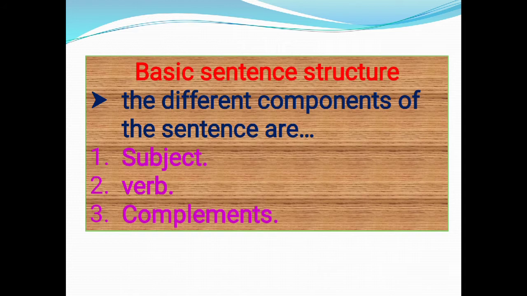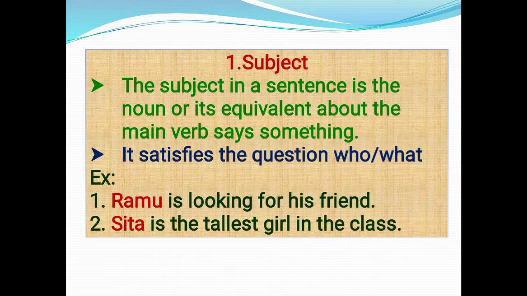Basic sentence structure. The different components of the sentence are subject, verb, complements. Subject. The subject in a sentence is the noun or its equivalent about which the main verb says something. It satisfies the question who or what. For example, Ramu is looking for his friend. If you question the sentence who, the answer is Ramu. So it is a subject.